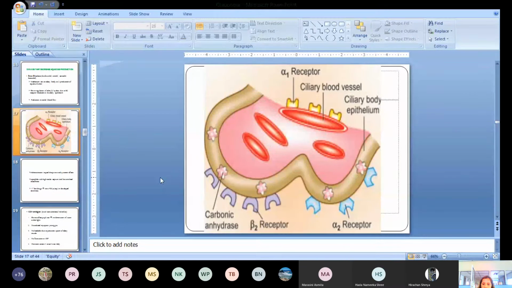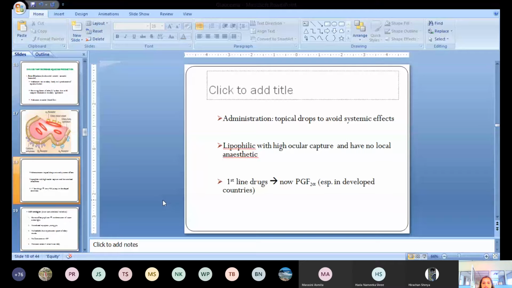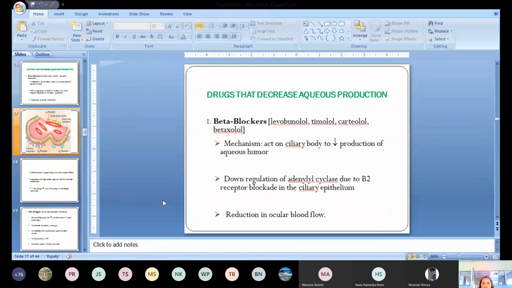Clear? This is mainly due to the down regulation of adenylyl cyclase. Adenylyl cyclase is required for the formation of cyclic AMP. So when adenylyl cyclase is down regulated, there is a decrease in cyclic AMP formation, so ultimately there is decreased synthesis of aqueous humor.